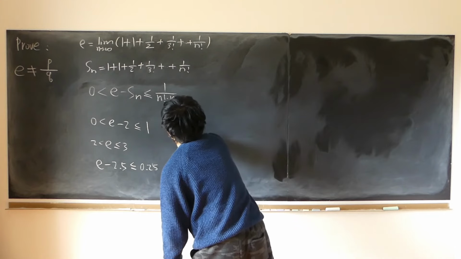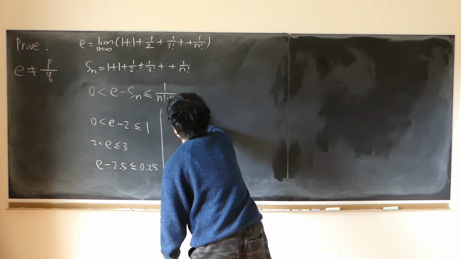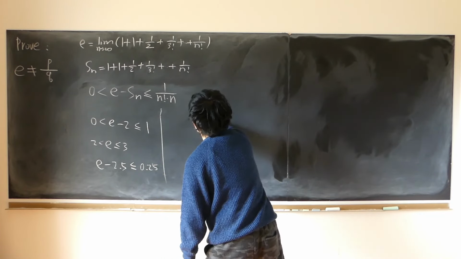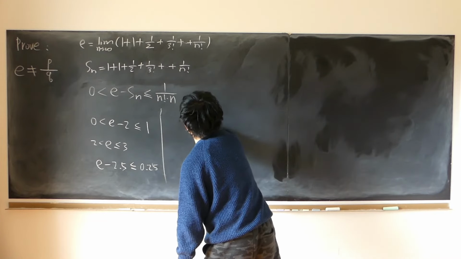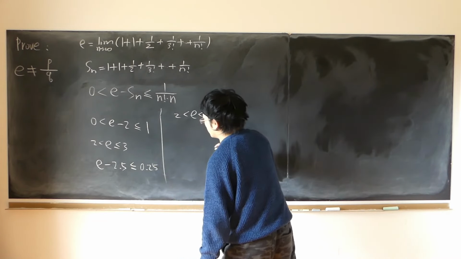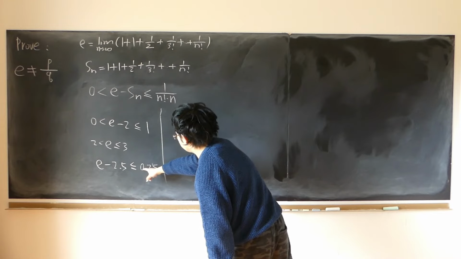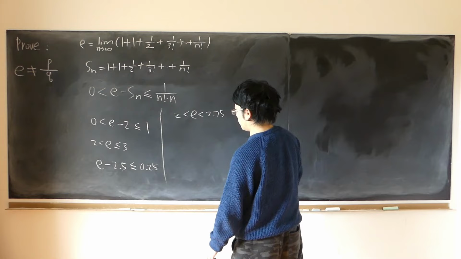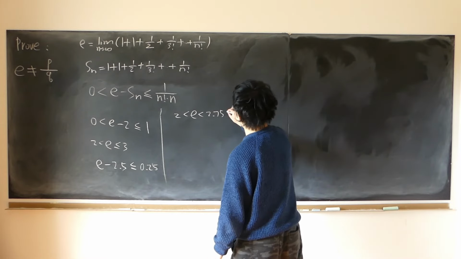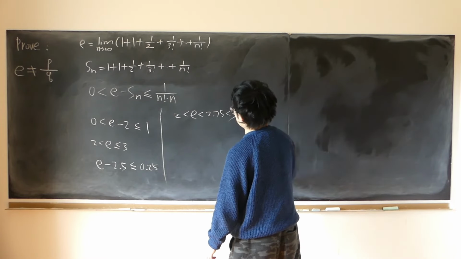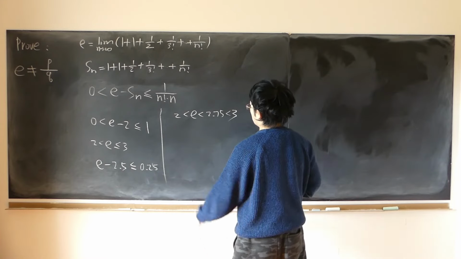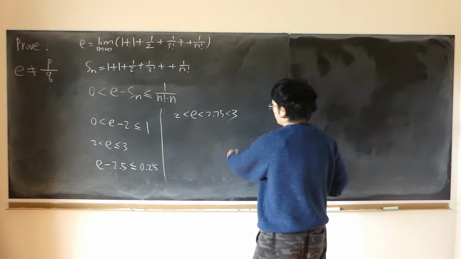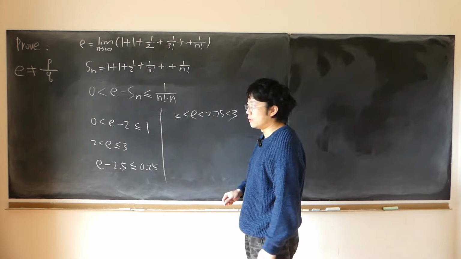So that means we have the following fact, that E is not only strictly bigger than 2, but strictly less than 2.75, which is strictly less than 3. E is really strictly between 2 and 3. So which means E cannot be an integer.